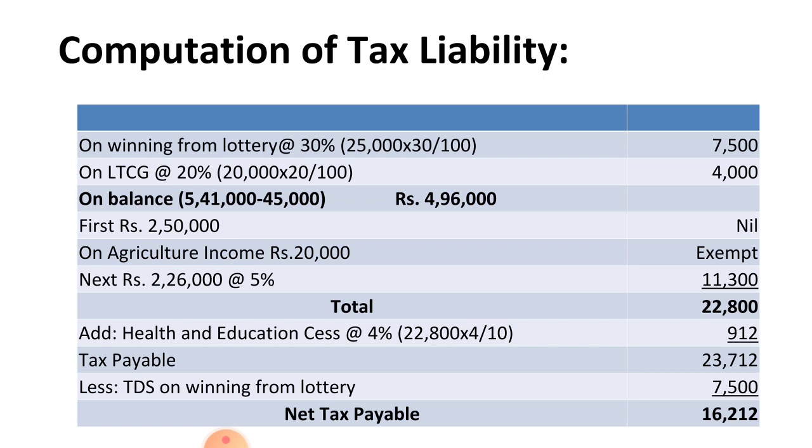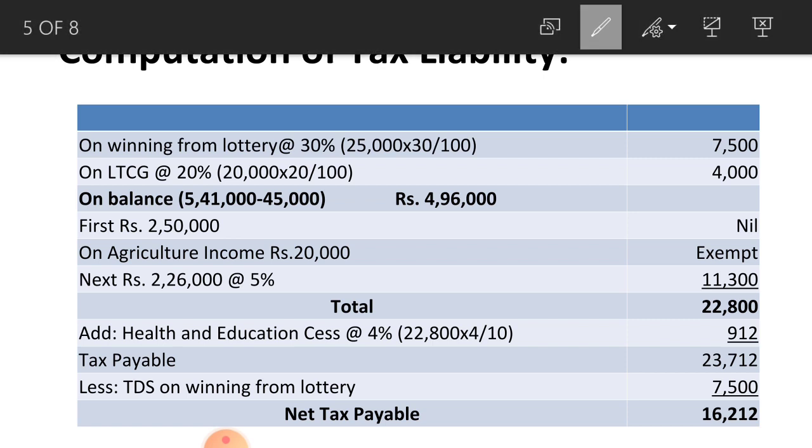Next, on long term capital gain at the rate of 20% amounts to rupees 4,000. On these 2 items you have to calculate the tax separately at the fixed rate. On the balance you have to apply the tax slab for the current assessment year. Here balance amount is 5,41,000 minus 45,000, that is the total of these two, 25,000 plus 20,000. When you deduct this item from your total income, you get 4,96,000.